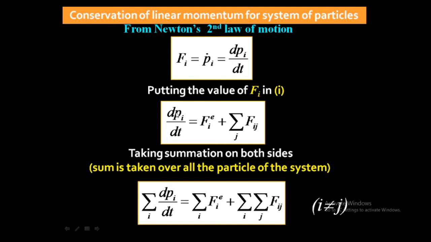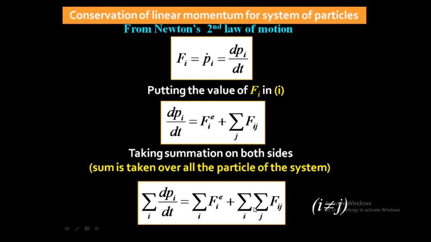So look at this equation. This is the equation without summation over i. I have taken summation on both sides, so for the first term and second term, this equation will become: summation over i, where the value of i is from 1 to n, of dpi by dt is equal to summation over i of Fie plus summation over i, and there is already one summation, summation over j, of Fij.